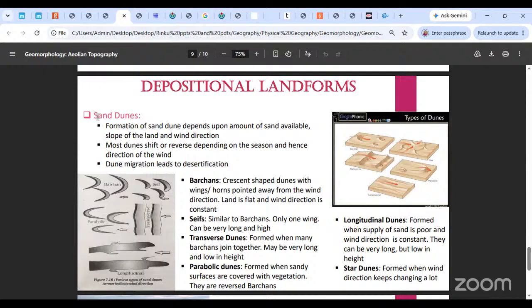Okay. And dune migrations can be scary because they might lead to desertification. That means that whatever fertile land is also available at the border of the desert also becomes occupied by the desert, which means you're losing out on fertile land, and you don't want that. Okay, you don't want desertification in that sense, right? Now we are looking at the various kinds of dunes. The very first kind of dunes are called barkans.